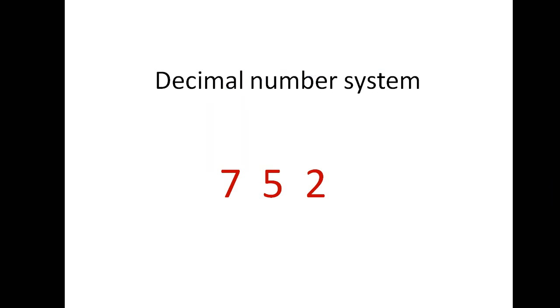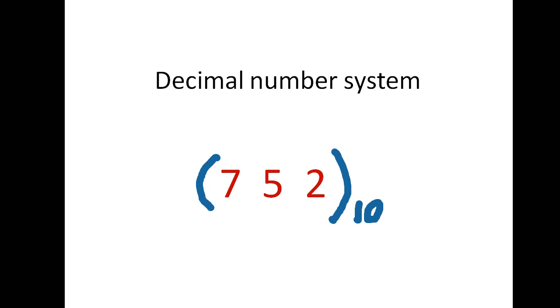So in the decimal number system, what is the base? The base is always 10. What does base 10 mean? Whatever number we form in the decimal number system, the digits will be between 0 and 9, right? So here 752, what can we say it is? It's a decimal number, right? So we can write this in a bracket also. This is in the decimal number system, right?